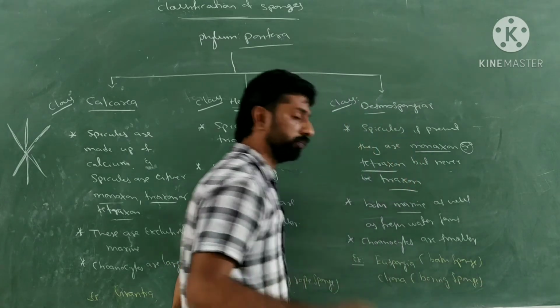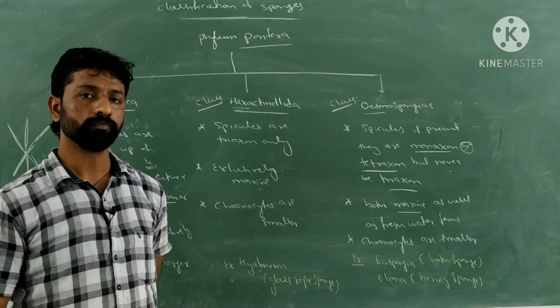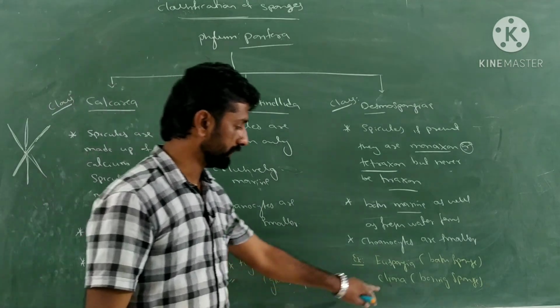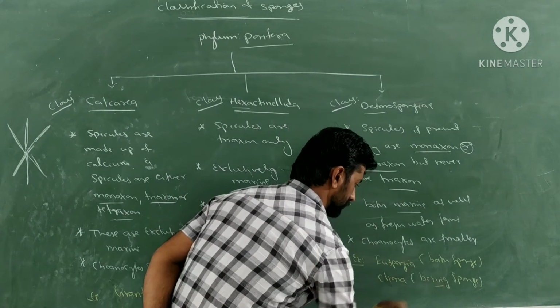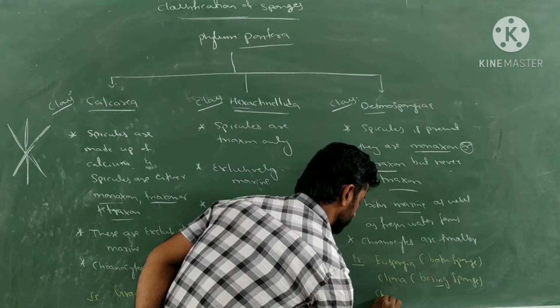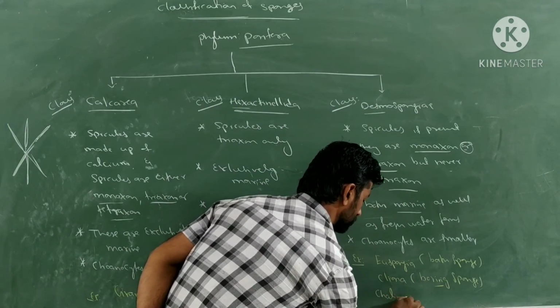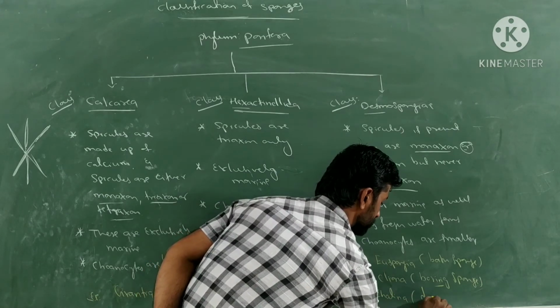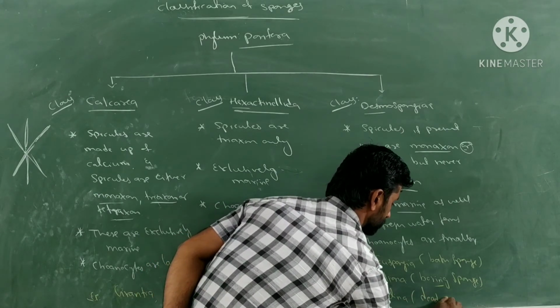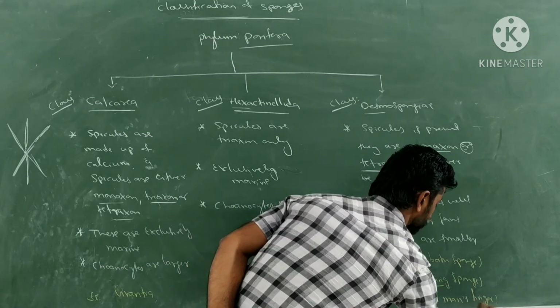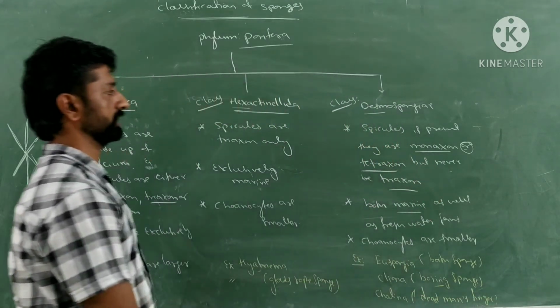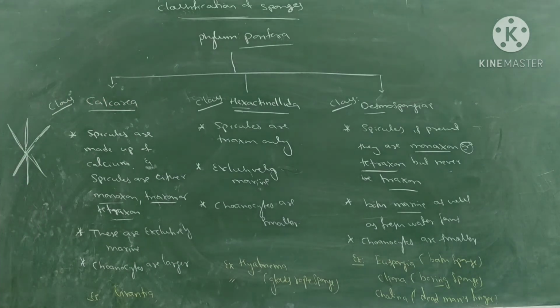Because it can bore the shells of snails. Next is Chalina. Chalina looks like a dead man's finger, so it is commonly called dead man's finger. So these are the examples of the three classes of sponges we have discussed.